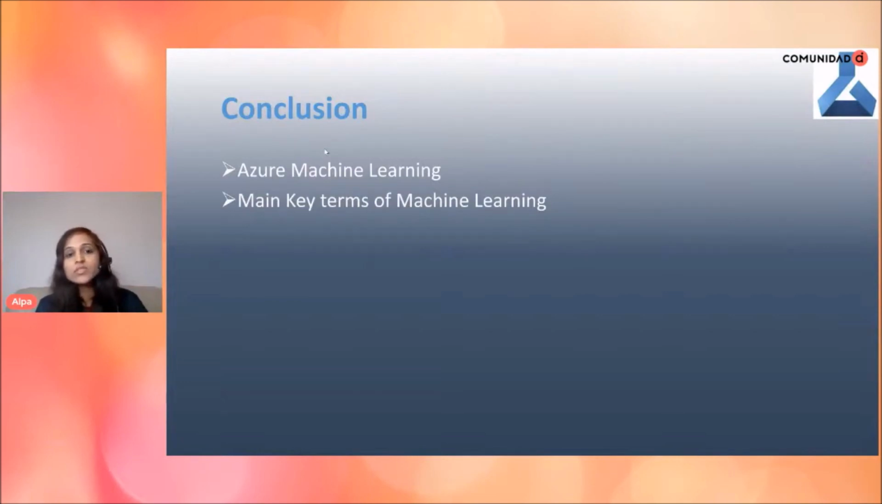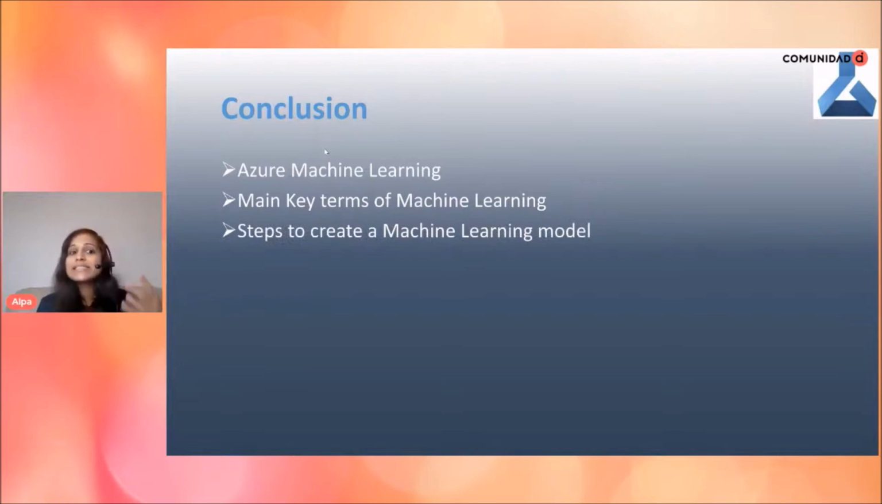Then we have seen the key terms of Azure Machine Learning. The first key term is features, which are the independent variables. And then we have seen the target, which is the value we are going to predict, which is our output result. Then we have seen training data sets and testing data sets. Those are the very basic important key terms in any Azure Machine Learning service.